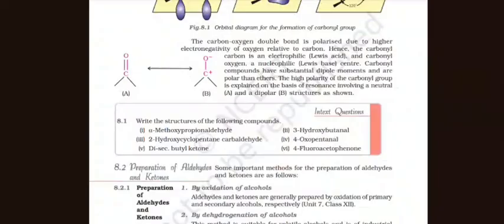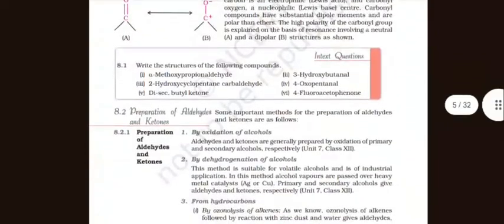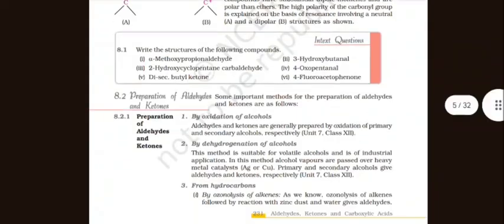Carbonyl compounds have a substantial dipole moment and are more polar than ethers. The high polarity of the carbonyl group is explained on the basis of resonance involving a neutral structure A and a dipolar structure B, as shown.